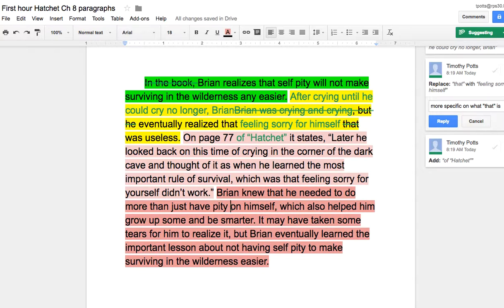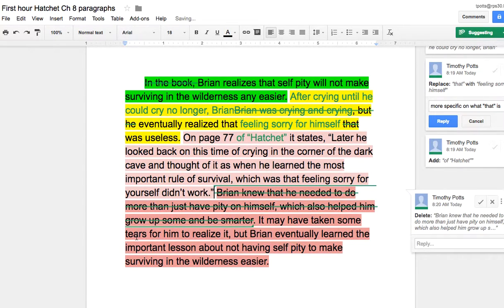Now, it almost looks like the person is saying that self-pity made him grow smarter and helped him to grow up. I'm going to just get rid of this entire sentence. It may have taken some tears for him to realize it, but Brian eventually learned the important lesson about not having self-pity to make surviving in the wilderness easier.